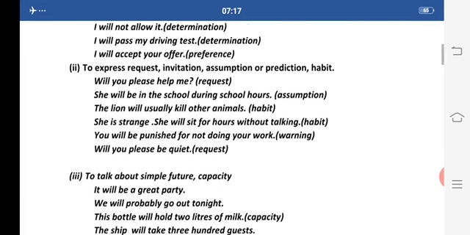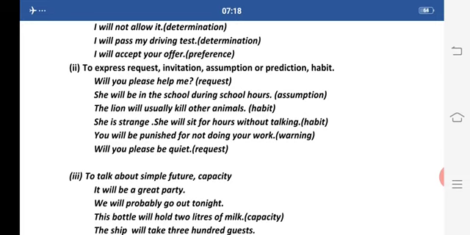Now next is, she is strange. She will sit for hours without talking. Now here I am again talking about a habit, that she is strange because she will sit for hours without talking. I am talking about a habit of a person who used to sit for hours and hours together without talking. So we can use will also for talking about habits.